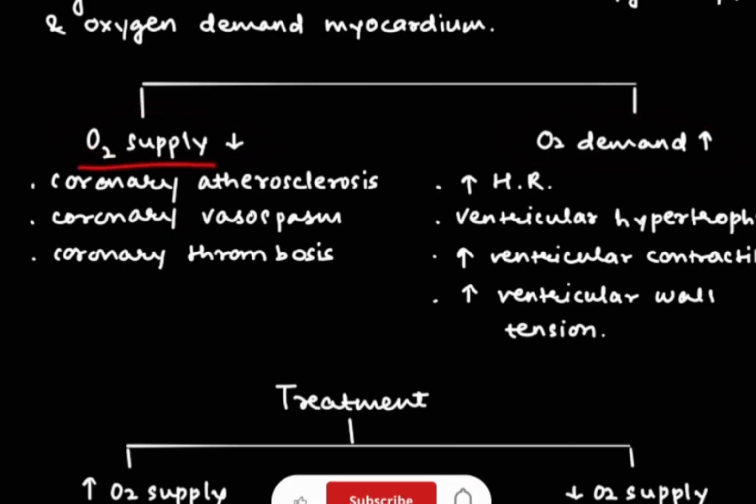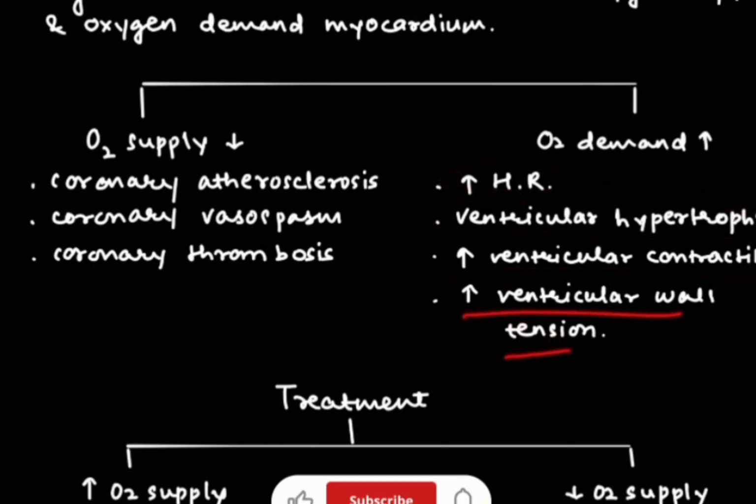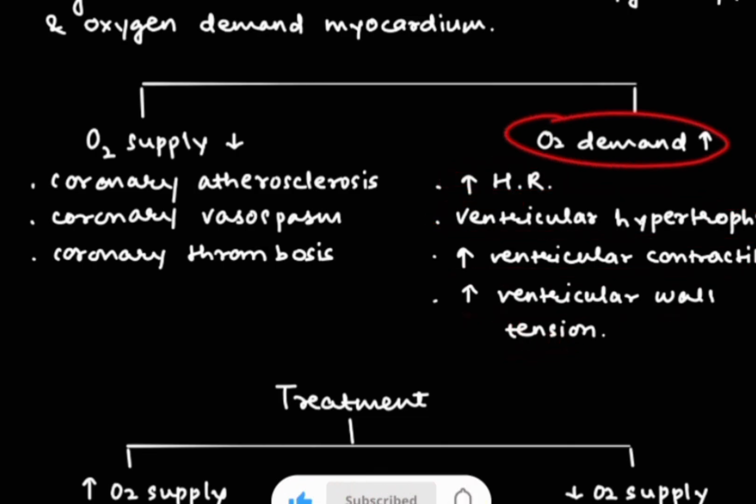First we will see about oxygen supply. Coronary atherosclerosis, coronary vasospasm, and coronary thrombosis: these three are the reasons due to which oxygen supply is less. And increased heart rate, ventricular hypertrophy, increased ventricular contractility, and increased ventricular wall tension: these are four things due to which O2 demand increases. Now what's the treatment for this?